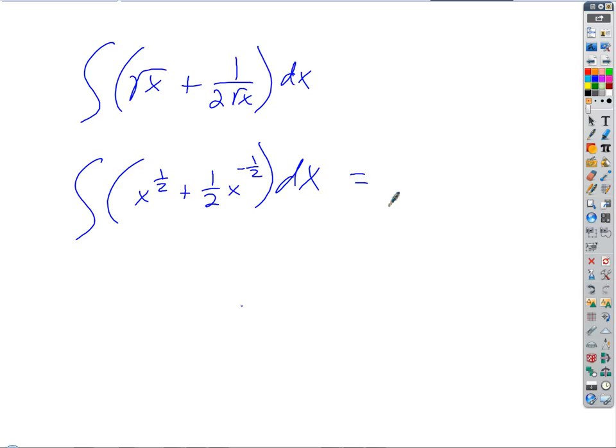The derivative of what is x to the 1/2? What's the power going to be of x? 3/2. Okay, so you know you're going to get an x to the 3/2, but if I differentiate that, I'd have to have a 2/3 up front, wouldn't I? Because when I differentiate this, I've got to be able to cancel that 3/2 because it doesn't show up here, right? You get the idea? Now what about over here? The derivative of x to the 1/2 is what? Okay, and then I have a 1/2 there, so I don't have to do anything, do I? Right? Plus c, and we're done.